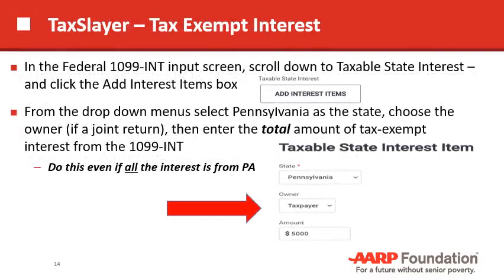So in TaxSlayer, after you enter the taxable interest, enter the tax-exempt interest, scroll down and find the box that says add interest items for taxable state interest. You'd put in Pennsylvania, who owns the account, and the full total amount.